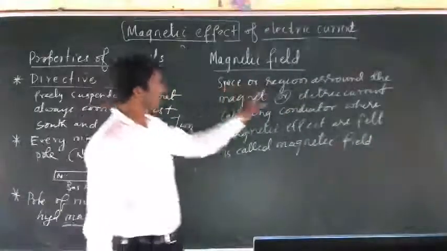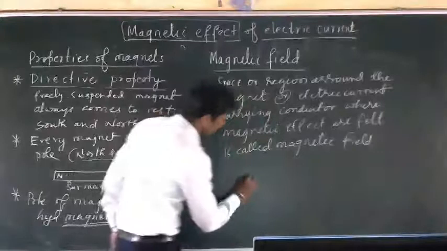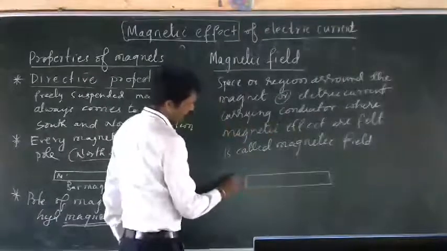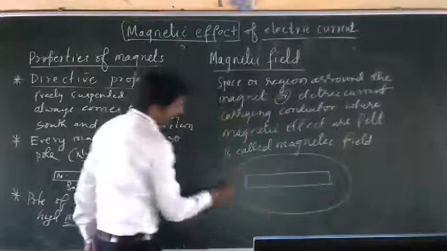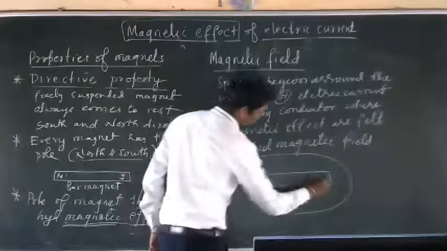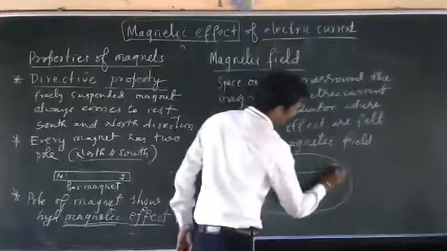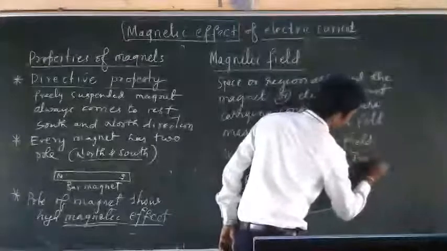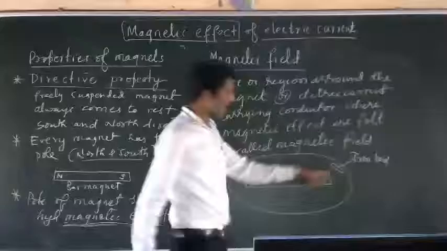See here, if this is a bar magnet, the area around the magnet is where magnetism is felt. If we keep an iron rod over here, the iron rod is attracted by the magnet.